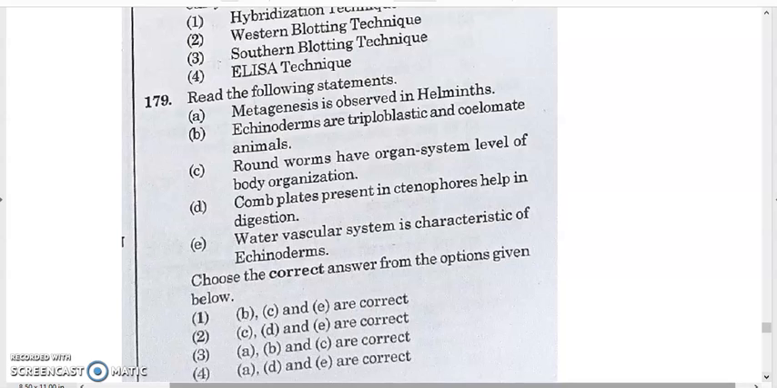So if we consider A is wrong, next we see echinoderms are triploblastic and coelomate animals. Yes, echinoderms are triploblastic and coelomate animals. B is correct. Roundworms have organ system level of organization. Yes, this is correct. Comb plates present in ctenophora help in digestion, and water vascular system is a characteristic of echinoderms. E is also correct. So C, E, and D. So answer will be option 2. That is 179. Answer will be option 2.